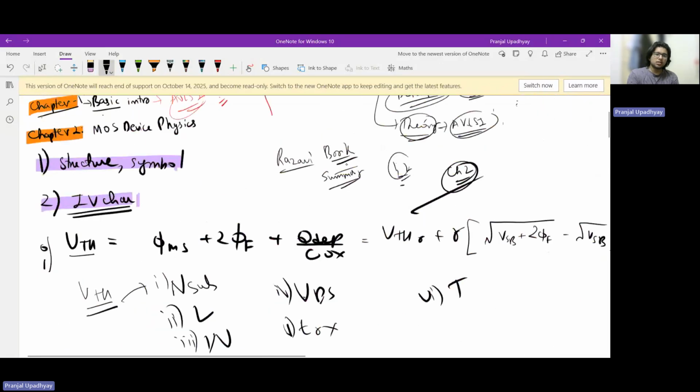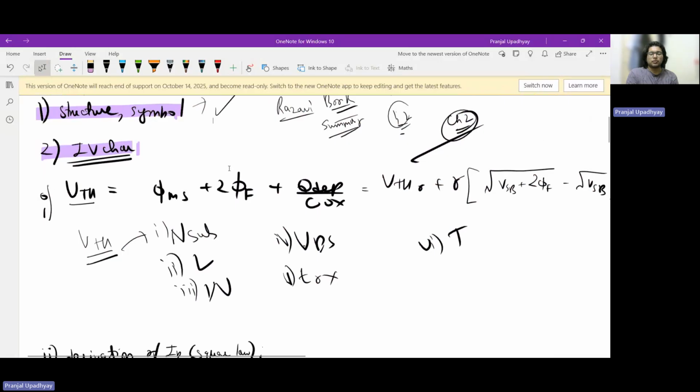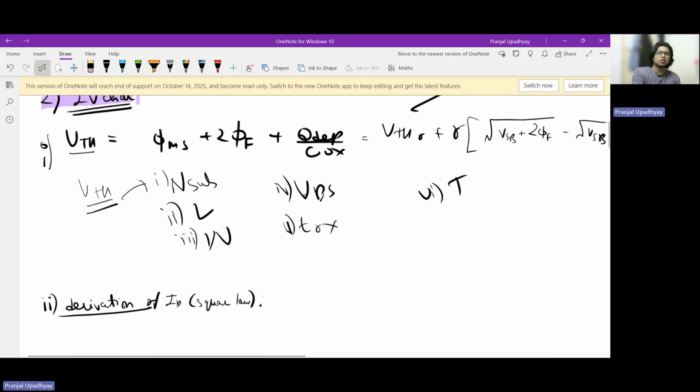Great. So structure and symbol, I don't really think that I need to elaborate since we are just revising. It is already known to us what this is all about. Let us directly go to IV characteristics. And the first segment here is the VTH. Now we already know that the expression for VTH happens to be this, where phi_ms is the metal work function minus the semiconductor work function.